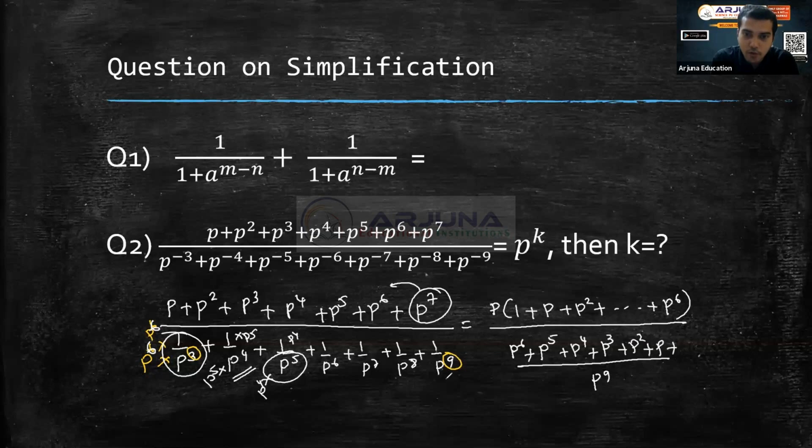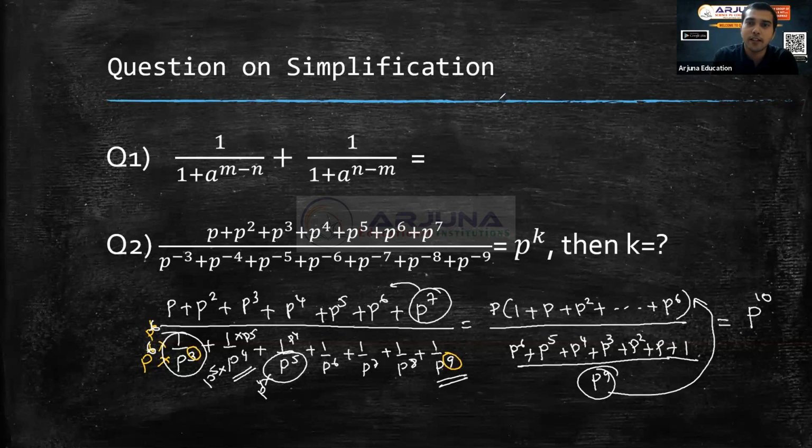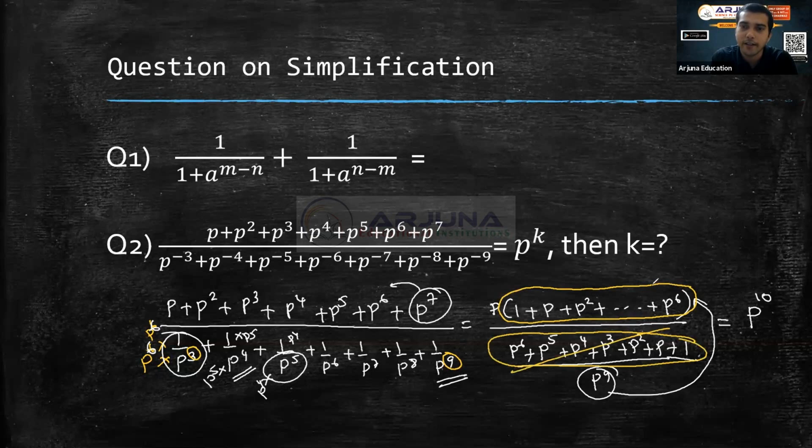Plus, as soon as it comes to here, there is already p power 9, so that should be 1, right? Then this p power 9 goes to the numerator, fraction by fraction, as p power 10. You can clearly observe that this whole part, 1 plus p power 6 and 1 plus p square plus p power 6, is common and will get cancelled. So p power 9 will go above and become p power 10. So what is that k value? K is equal to 10.